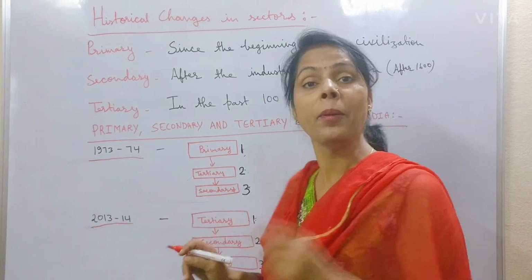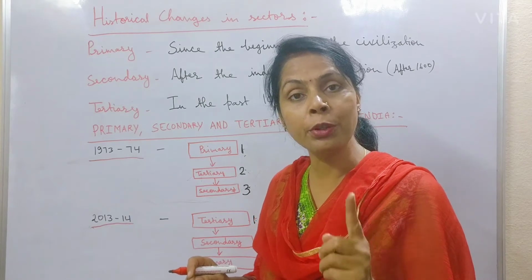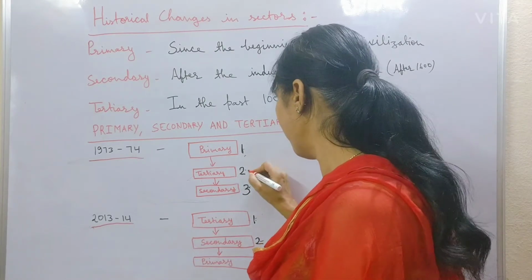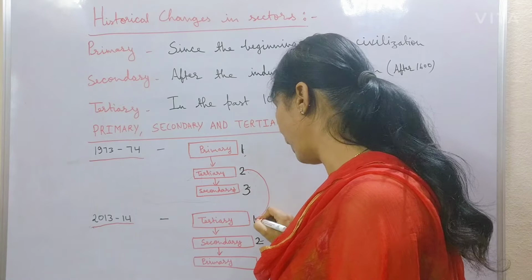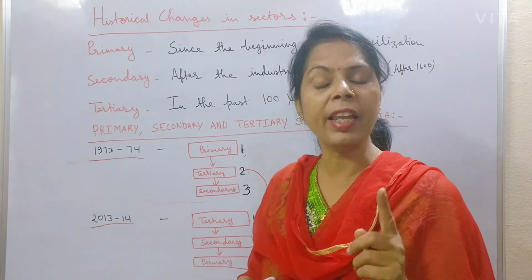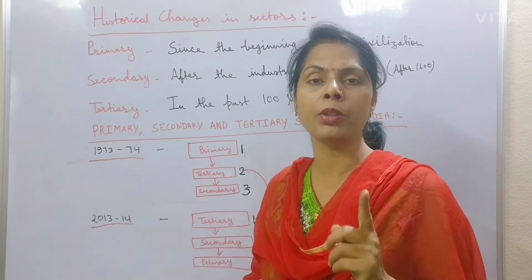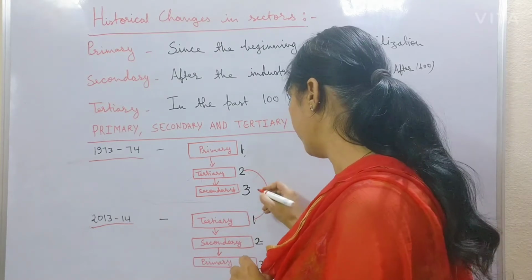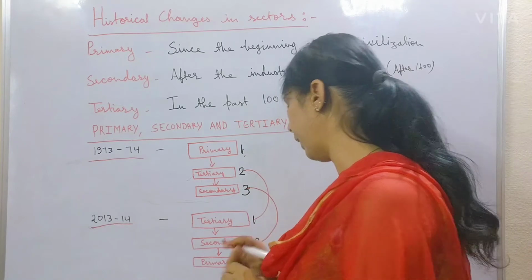The tertiary sector became the highest producer sector in India, from second to first. Then the secondary sector became the second highest producer sector in India, from third to second.